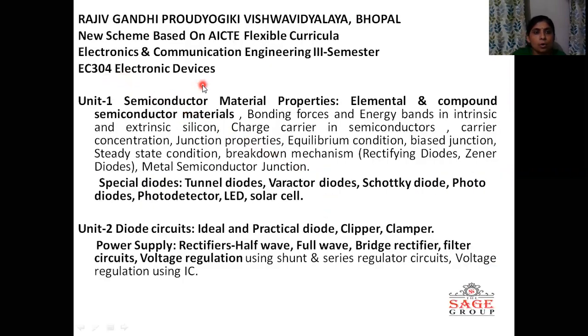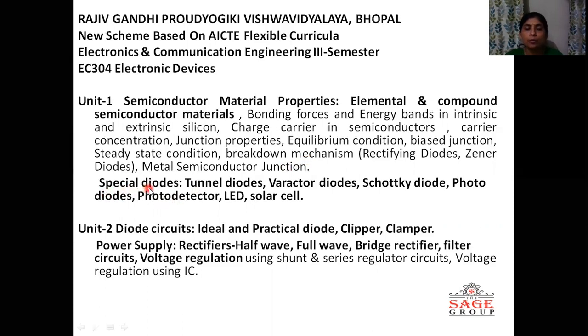This is the syllabus of electronic devices. First unit is all about semiconductor materials and special diodes. In semiconductor materials, we have to discuss P-type material, N-type material, then PN junction diode, and VI characteristics of PN junction diode, what is breakdown mechanism, and what are VI characteristics, voltage and current characteristics of PN junction diode. We will discuss in first unit.